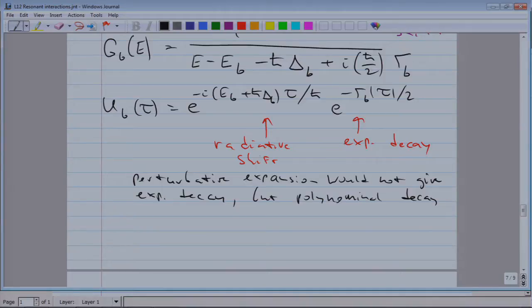Of course, an exponential function has a Taylor expansion, which is an infinite sum of polynomial terms, and therefore we need infinite order to get the exponential. So it's not really profound what I'm saying. It's pretty much an exponential function is non-perturbative. Other questions?